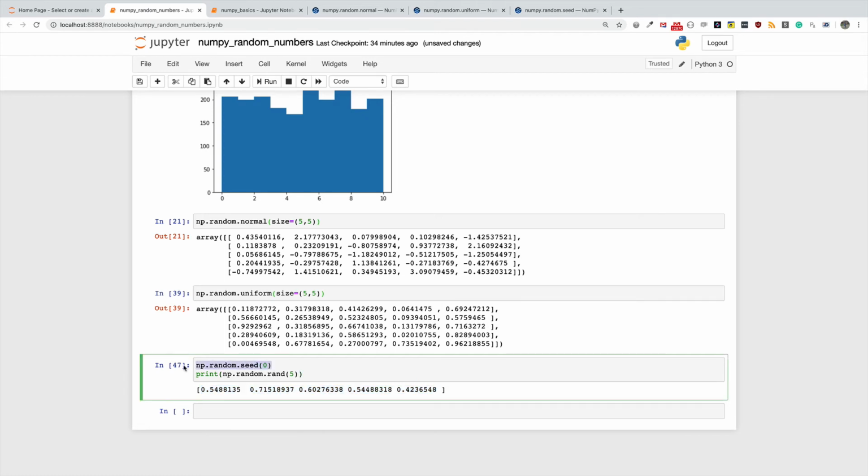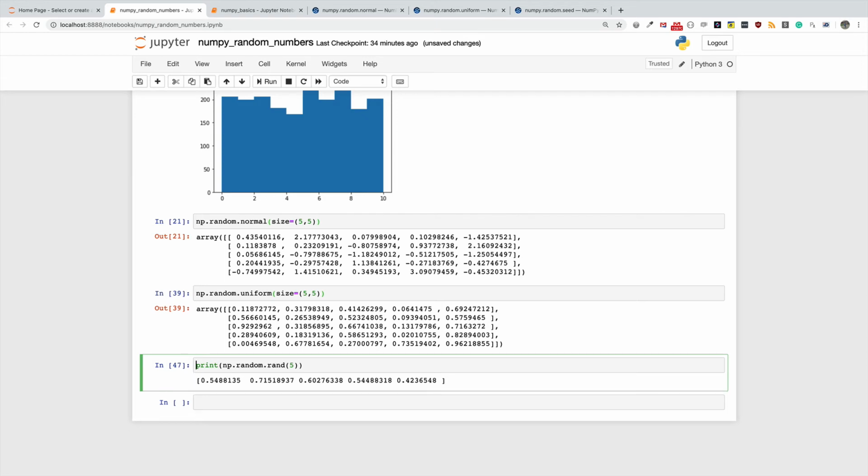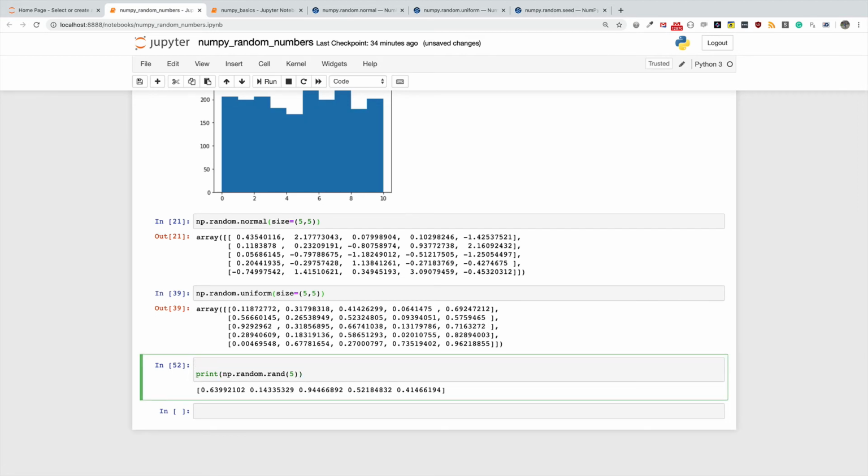Without the seeding, every time I run, I'll get a different output. But if I bring the seeding in here, and if you also seed it with the same value on your computer, then you are guaranteed to have similar entries like I am getting on my computer.